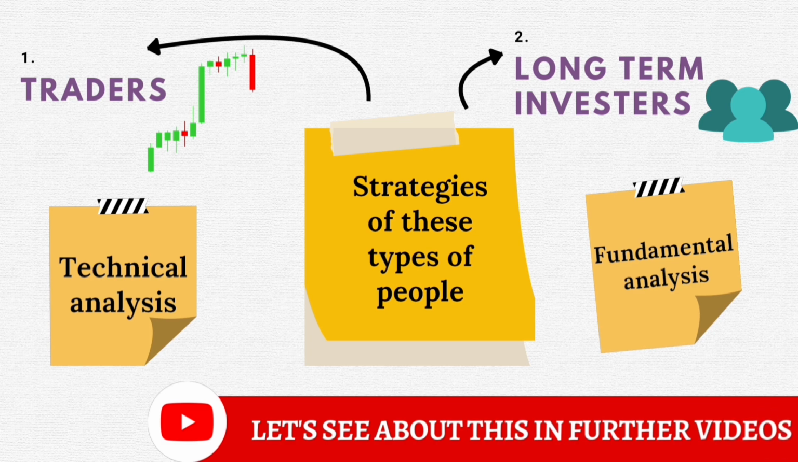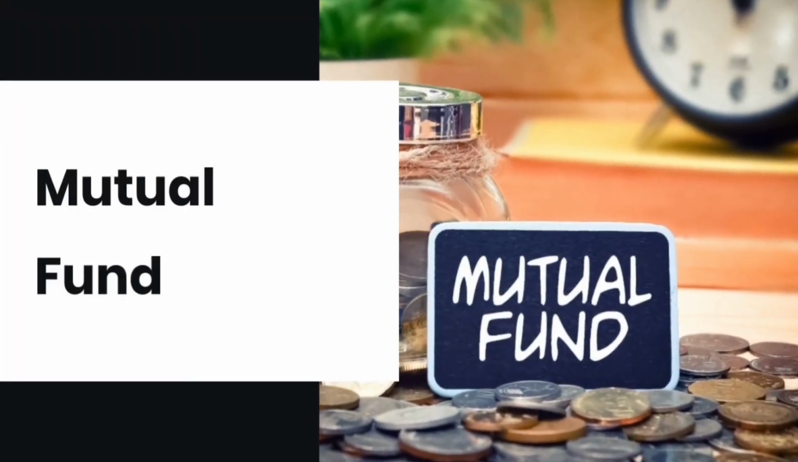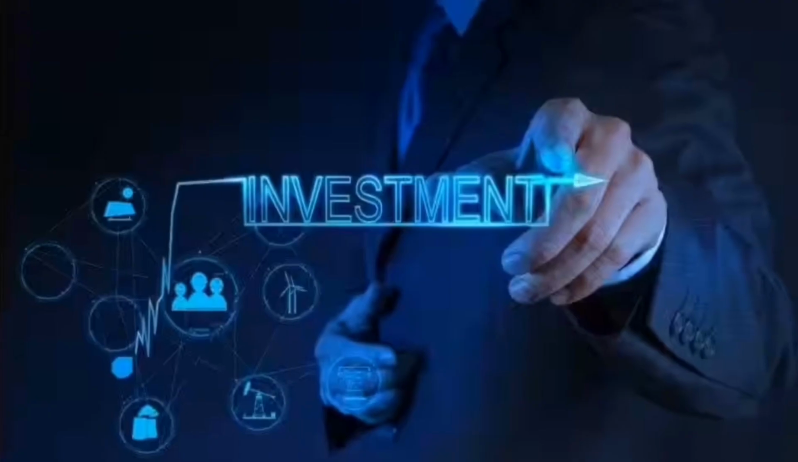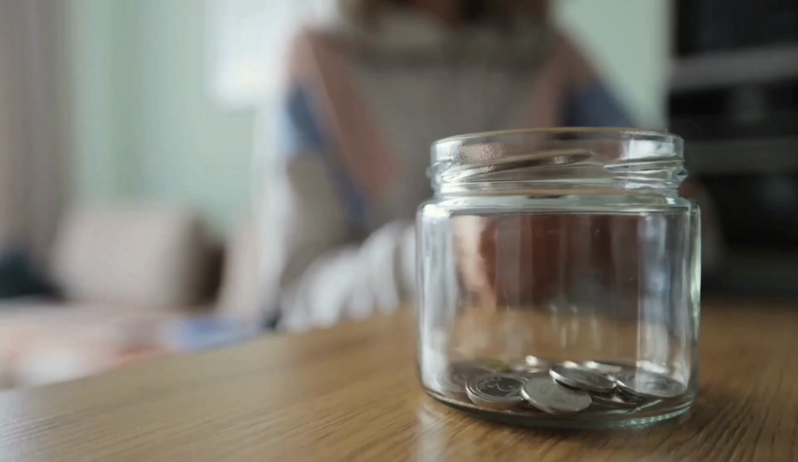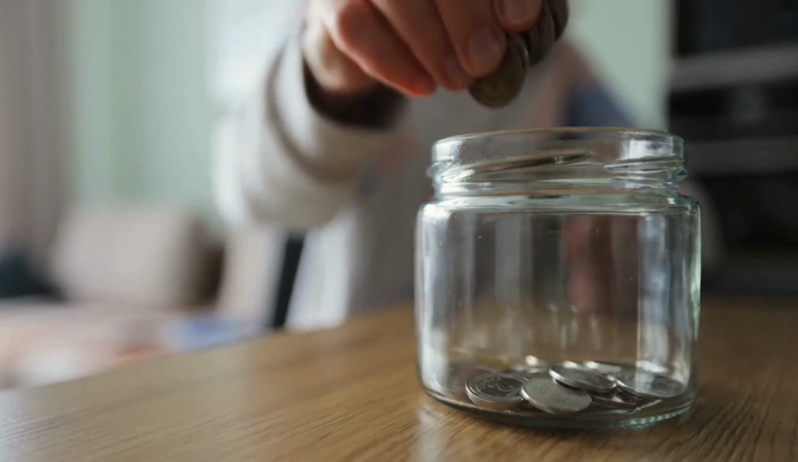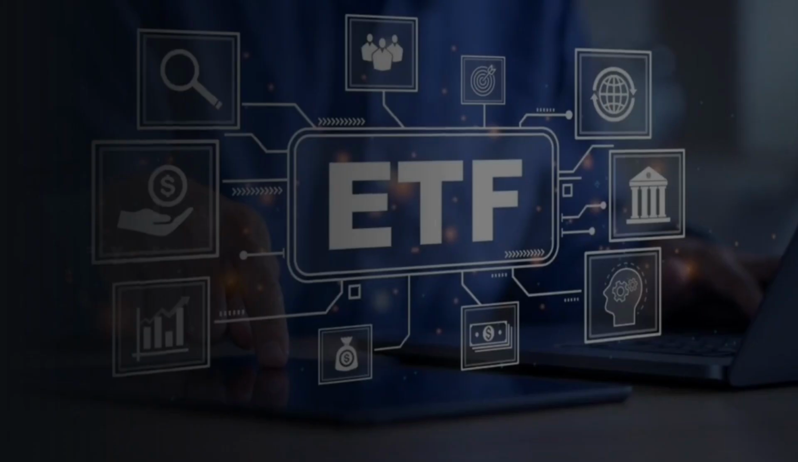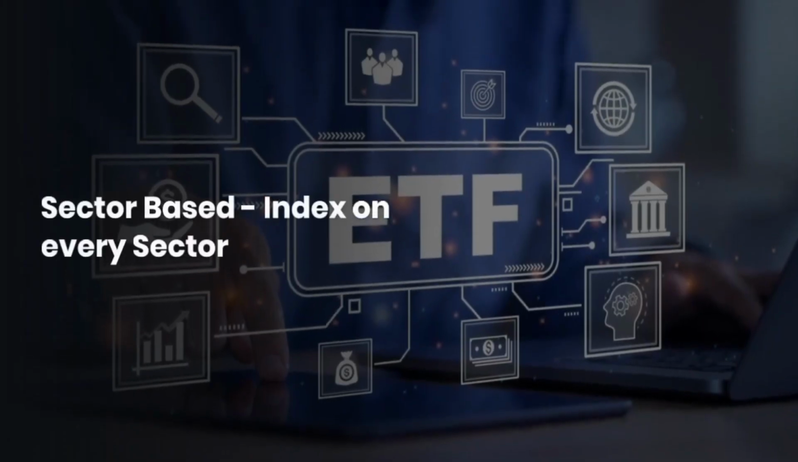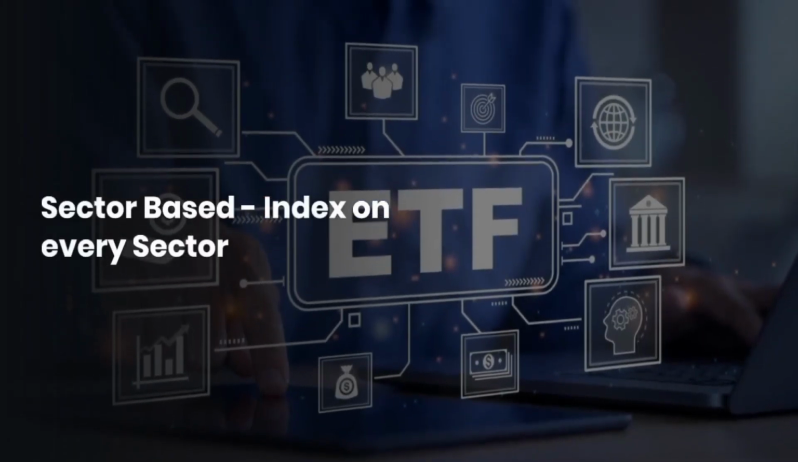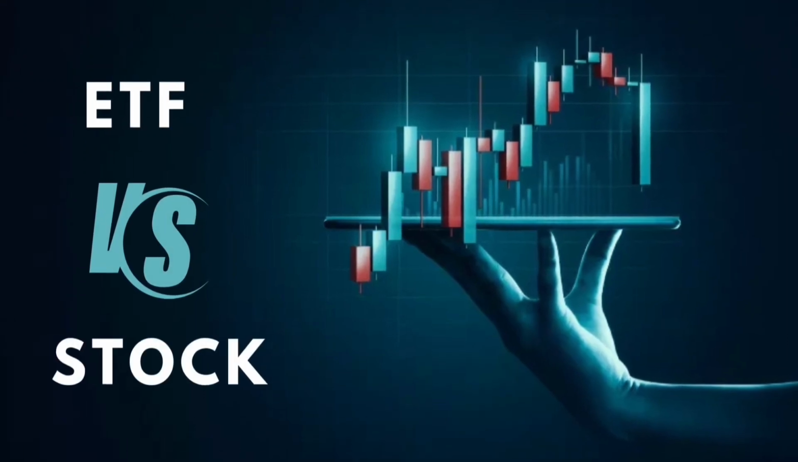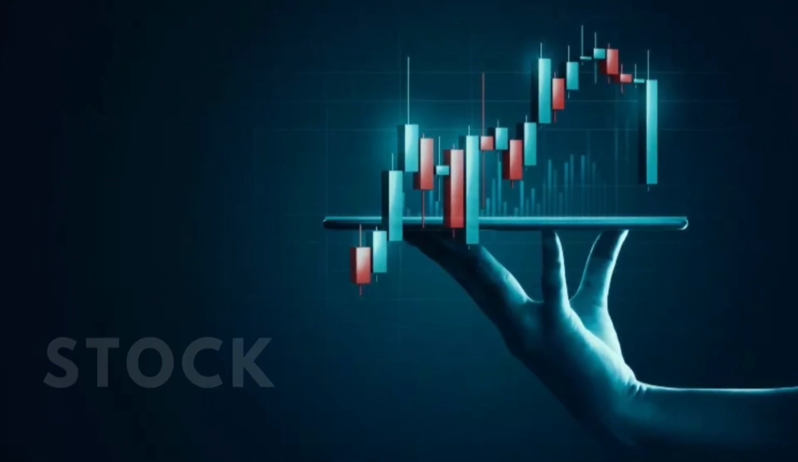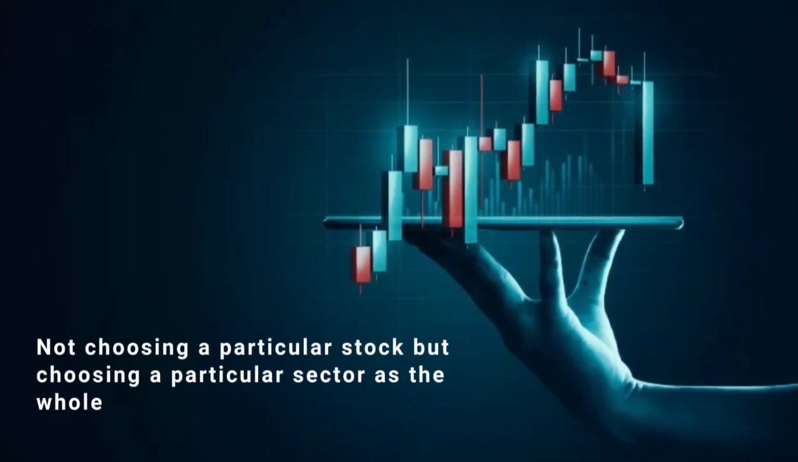It has more segments, like direct stocks, which I have seen so far. Next is mutual funds. It's like the AMC companies are doing the investment for us. As a beginner, this is easy to do. The next one is ETF. It's like a segment-based index on every segment. Not just choosing the particular stock, but choosing the particular sectors and investing in the whole sector.